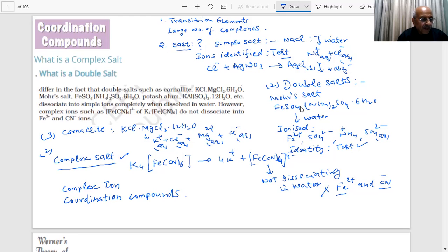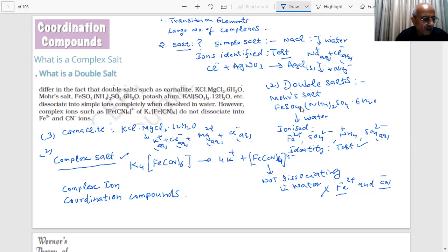But we know today that chlorophyll, hemoglobin, and vitamin B12 are also coordination compounds of magnesium, iron, and cobalt. Biologically these compounds are important. In hemoglobin you have iron, chlorophyll magnesium, and vitamin B12 cobalt.